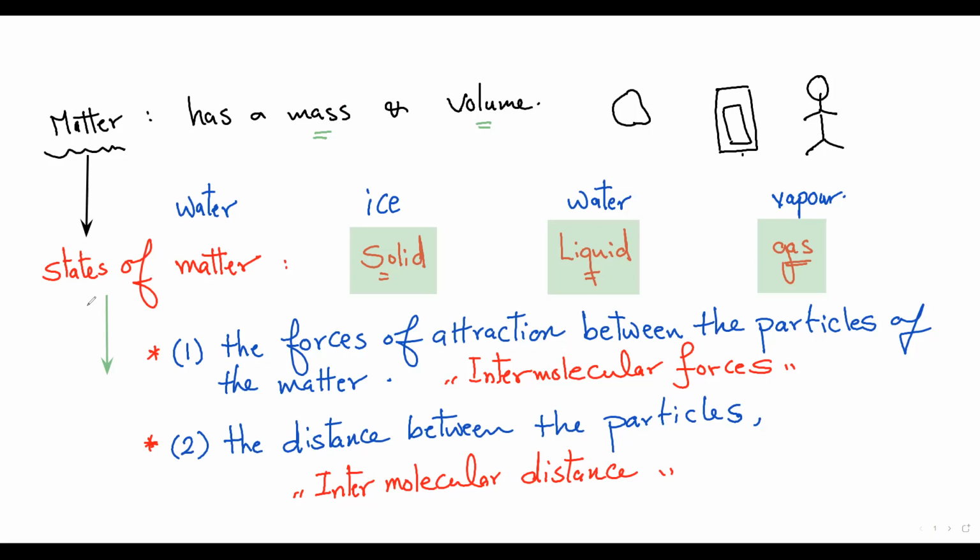What are the forces and the factors that control the states of matter? Number one, the forces of attraction between the particles of the matter, which are called intermolecular forces, and the distance between the particles, called intermolecular distance. They are opposite to each other. When the forces increase, the distance decreases, and when the forces decrease, the distance increases. Okay, this is page number one.